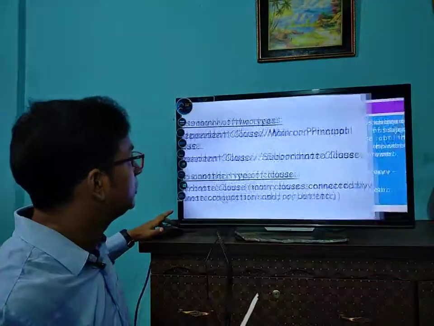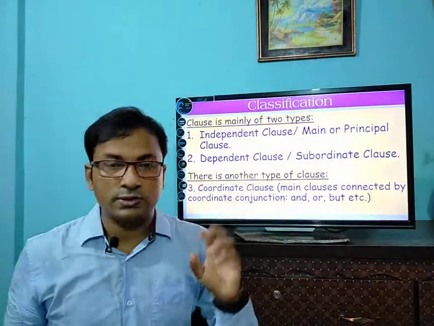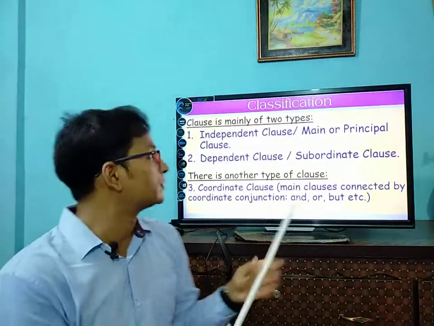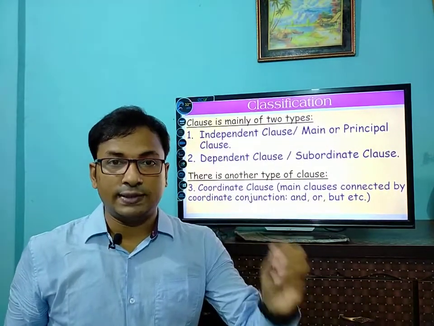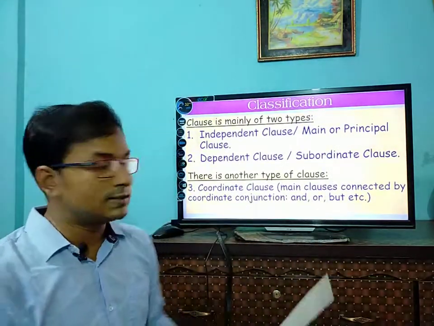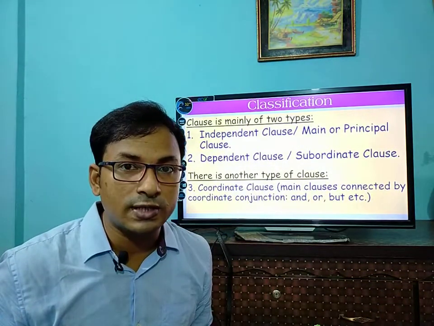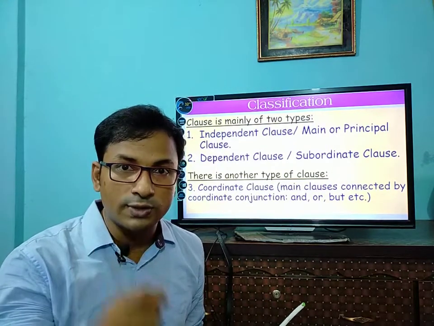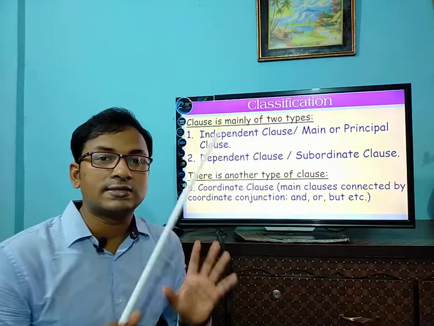Okay, students, now we are going to discuss the classification of clause. Clauses are mainly of two types. The first one is the independent clause, another name for which is main clause or principal clause. And the second one is the dependent clause or subordinate clause. So how many types of clauses are there? Mainly two: independent clause, or main clause, or principal clause, and dependent clause or subordinate clause.